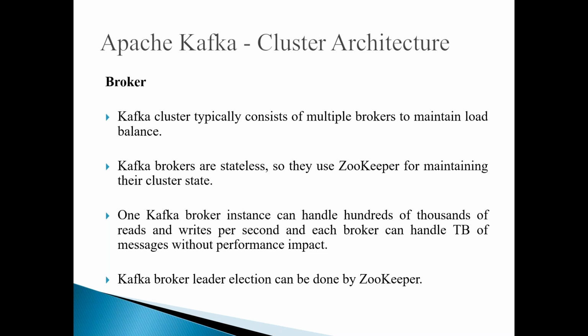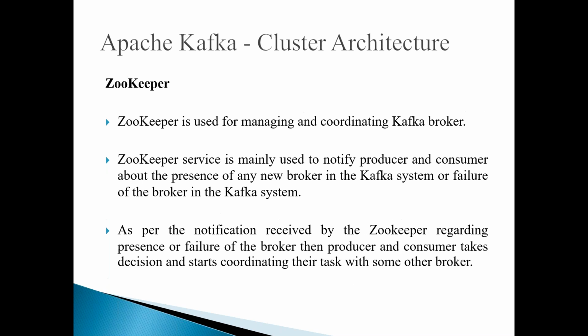So the Kafka broker leader election can be done by Zookeeper. Already we discussed a partition is associated with one broker, then that broker is called as leader, and that leader is going to have the followers. Because of any reason, if the leader fails, it has to elect some other follower as the leader. That election is also taken care of by the Zookeeper, which is associated with it.